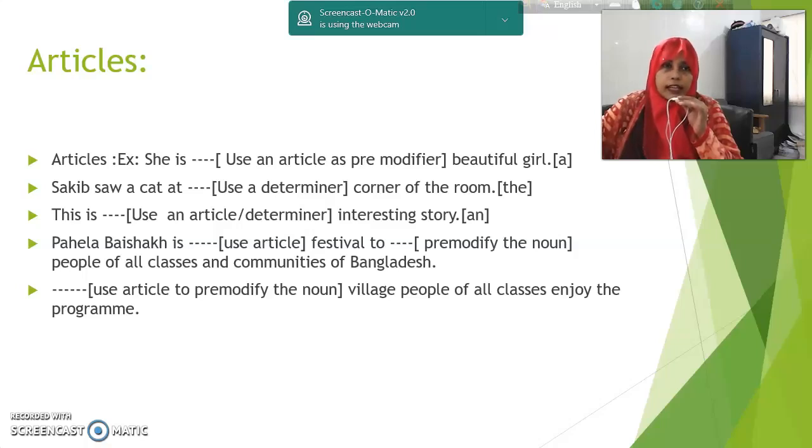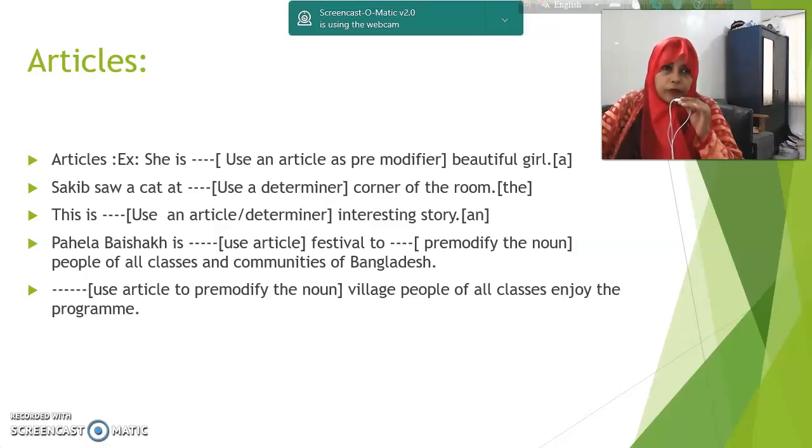Number 2, Saqib saw a cat at dash corner of the room. Use a determiner or an article. The corner of the room is specific. For this reason, the answer will be the. Number 3, this is dash, use an article or determiner, interesting story. And we know I is a vowel, so we have used an. And we can count story: 1 story, 2 stories, 3 stories in this way.